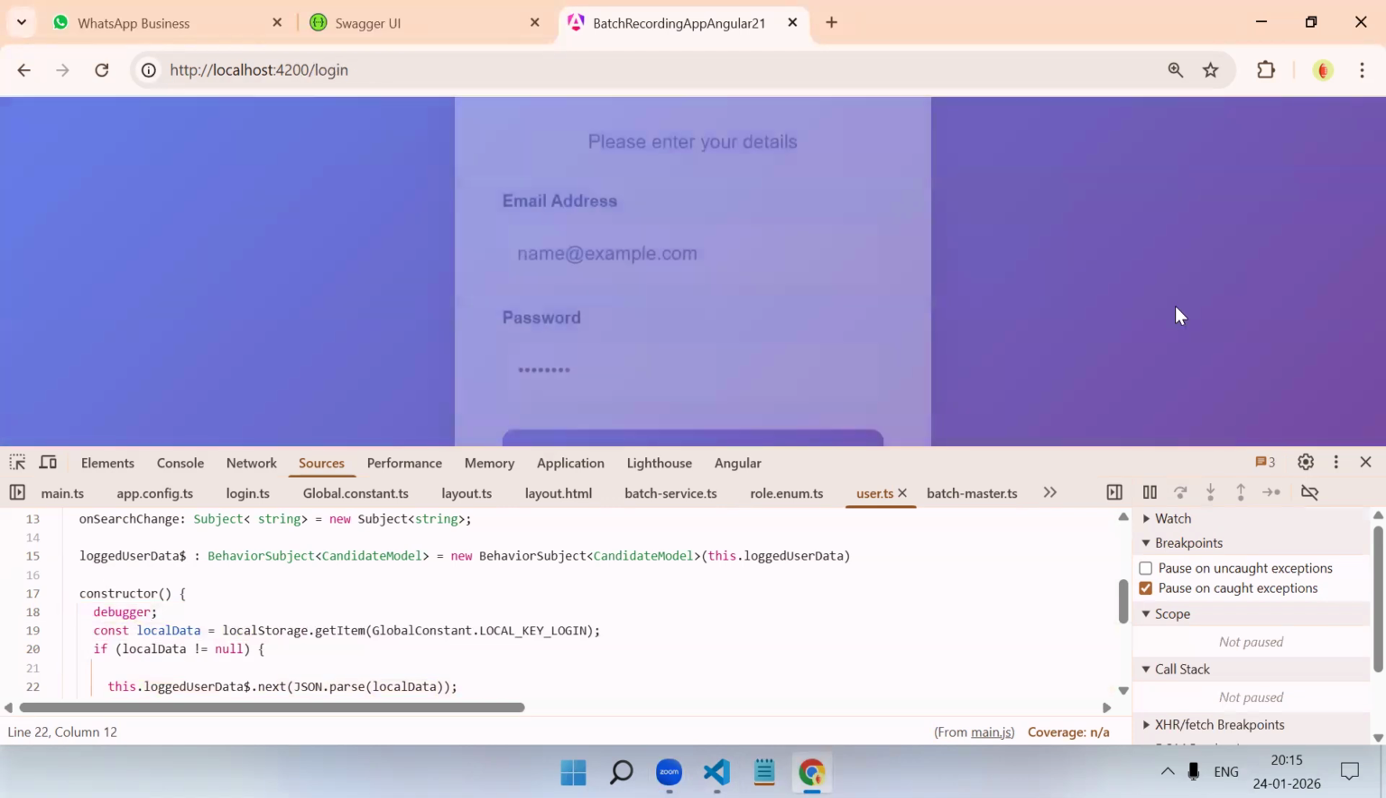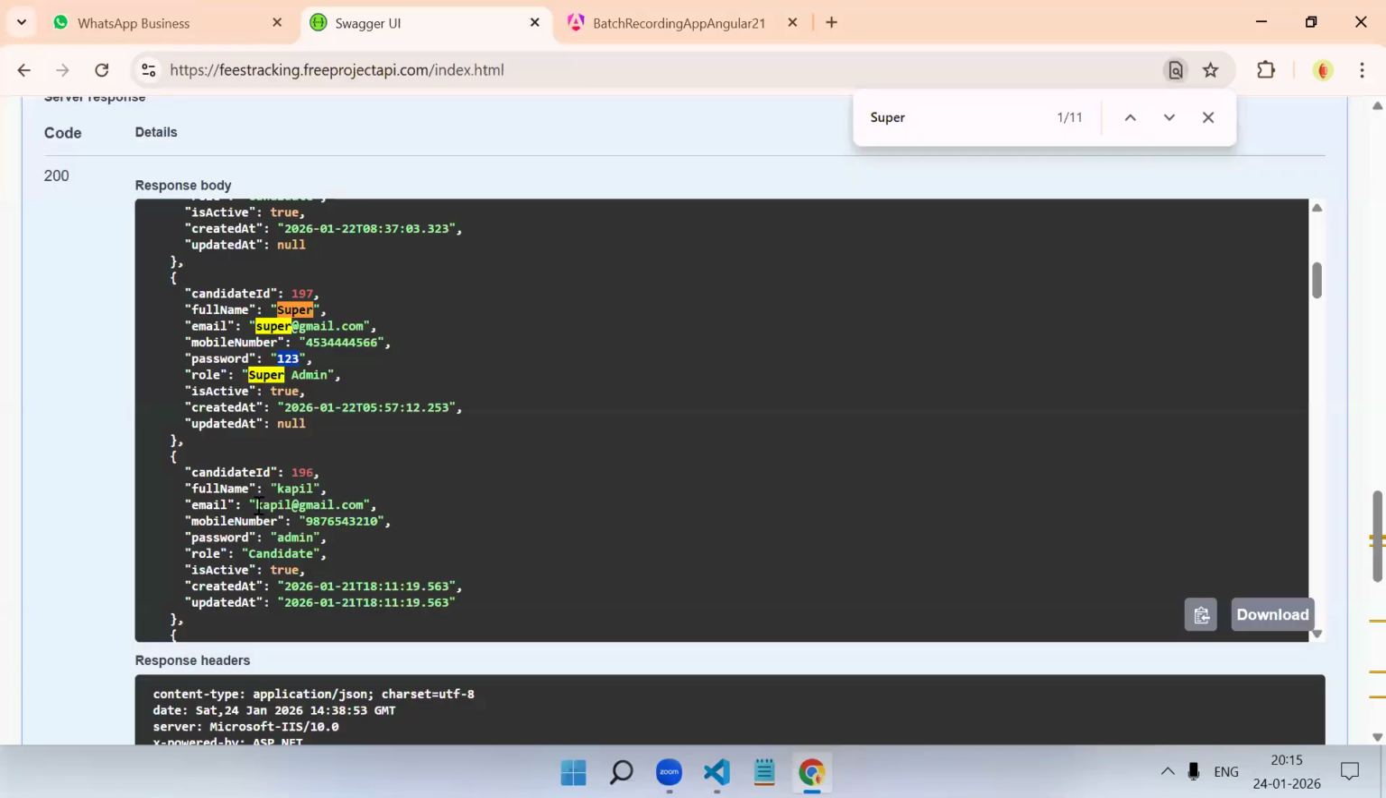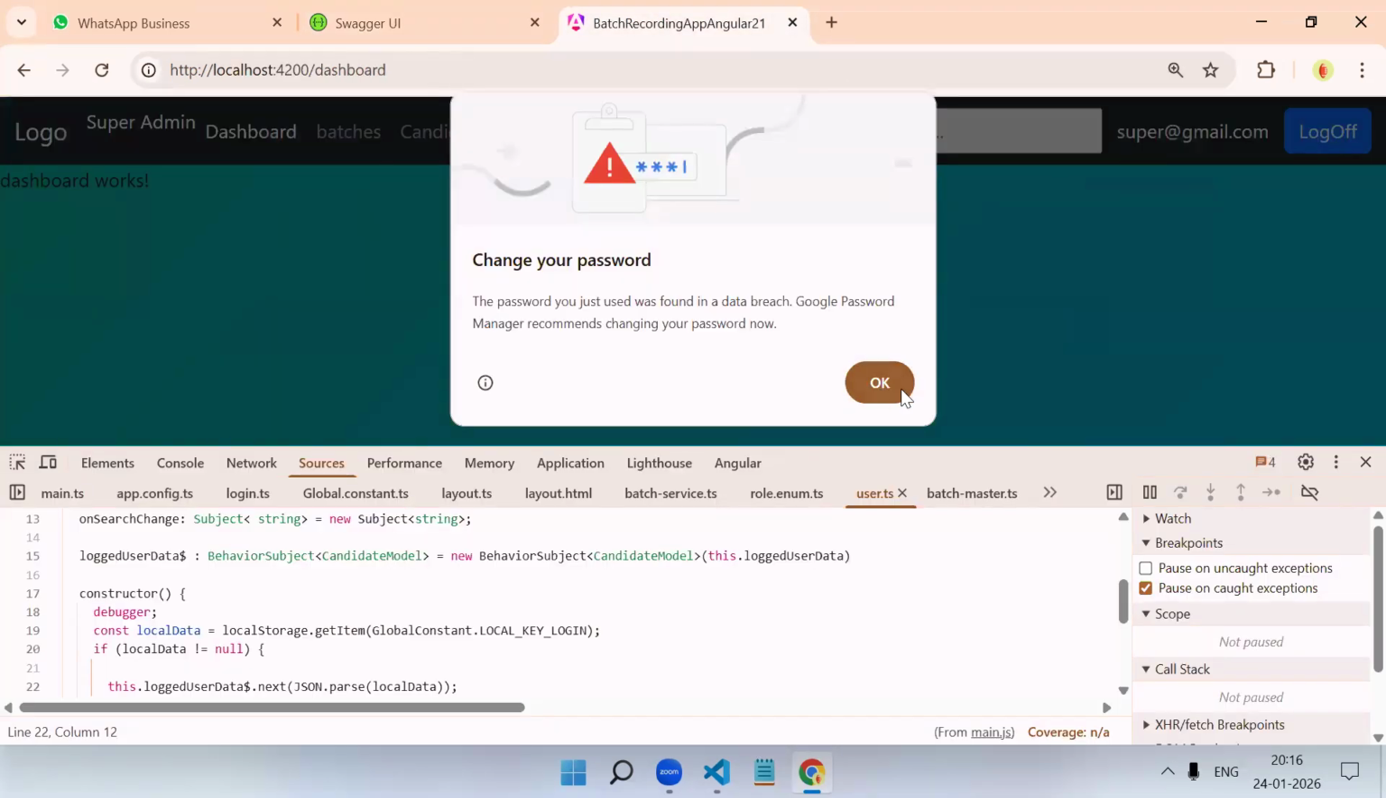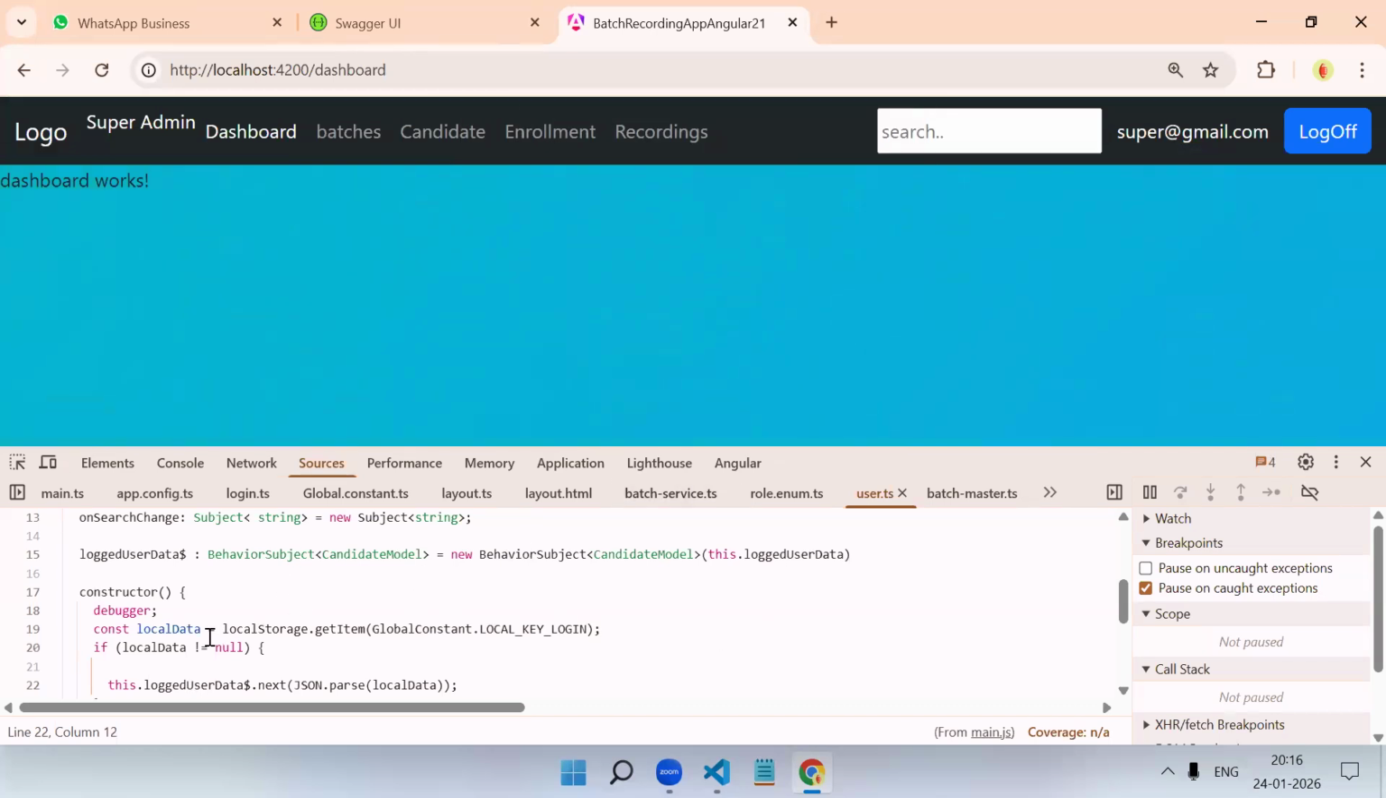Now if I log off and log in as a candidate again, just pay attention. Login. Is my service constructor executed again?